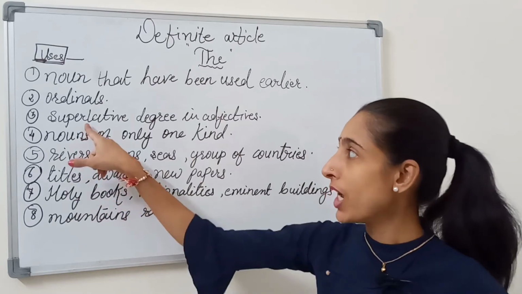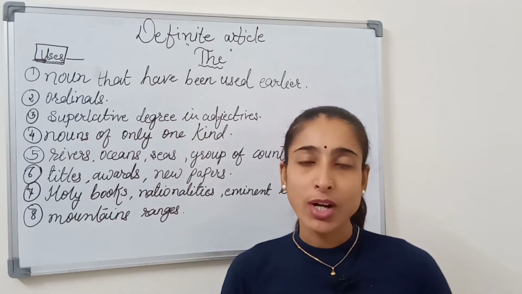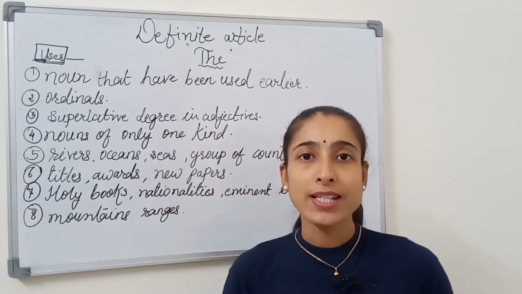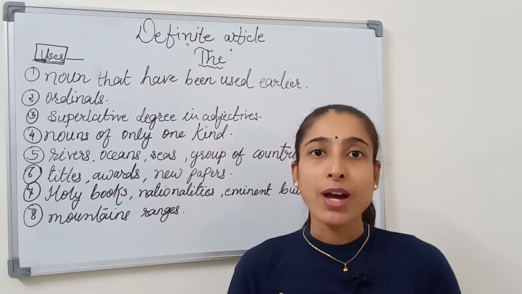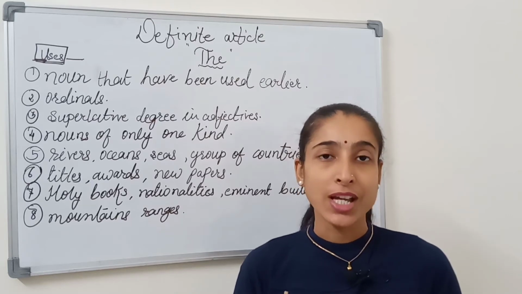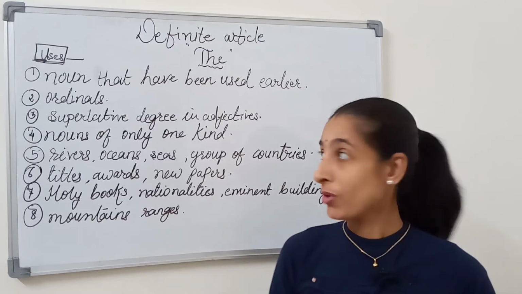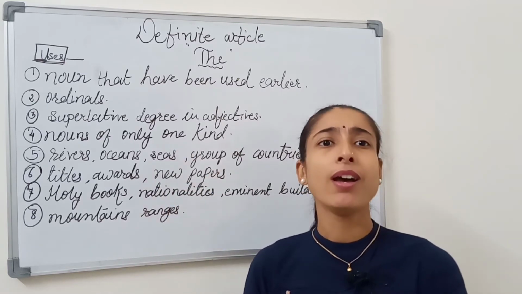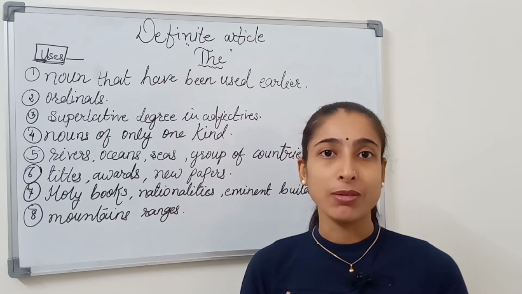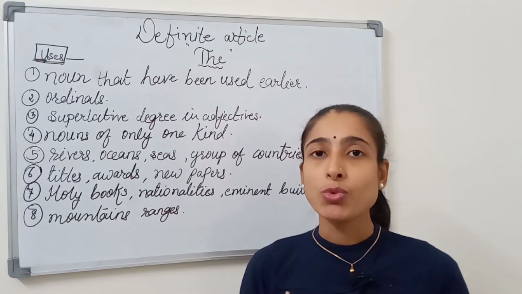The third one is the superlative degree in adjectives. What are adjectives? Adjectives modify a noun or pronoun and give more meaning to it. Superlative degree means among the others. Let's move to the example.